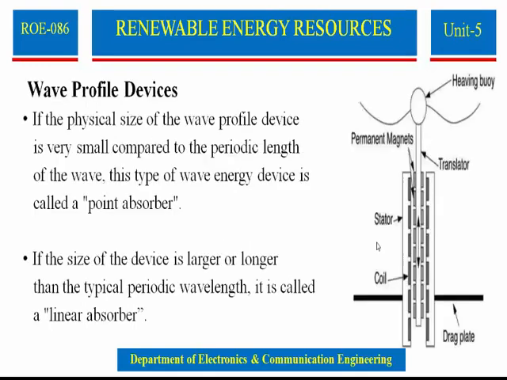Wave profile devices: if the physical size of the wave profile device is very small compared to the periodic length of the wave, this type of wave energy device is called a point absorber. If the size of the device is large or longer than the typical periodic wavelength, it is called a linear absorber.